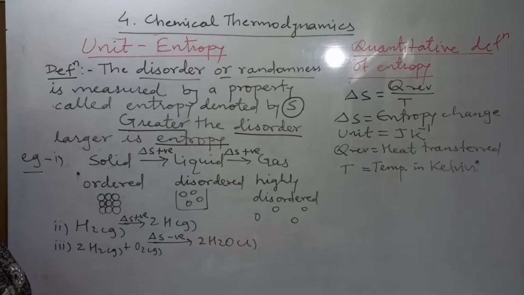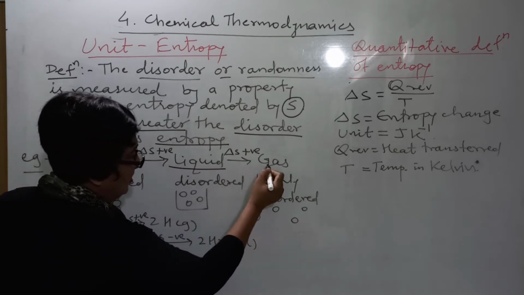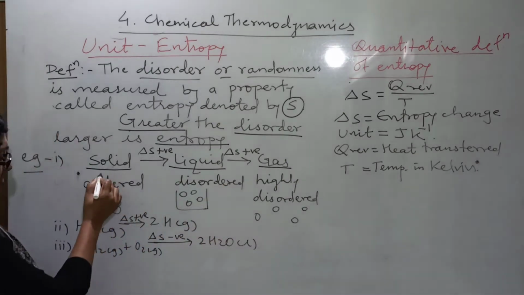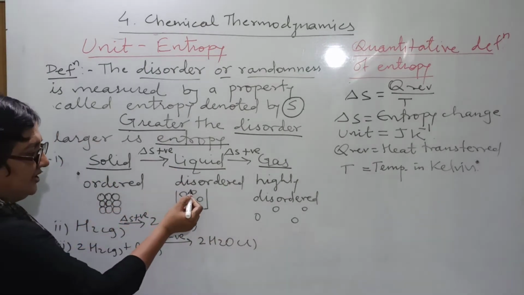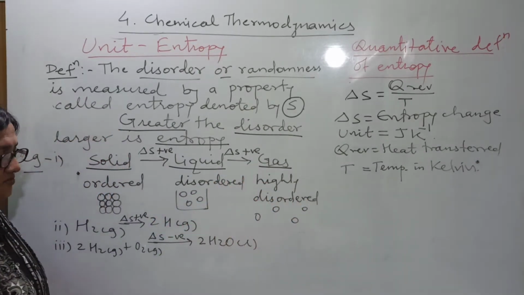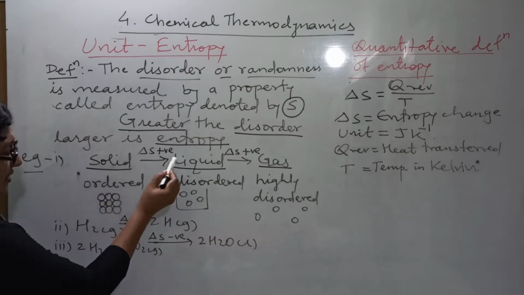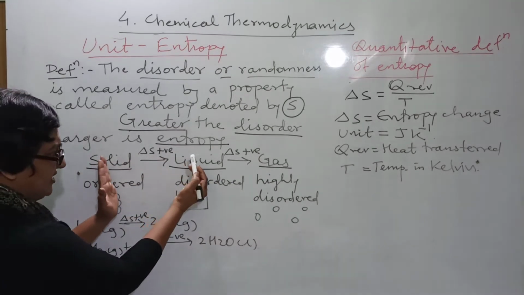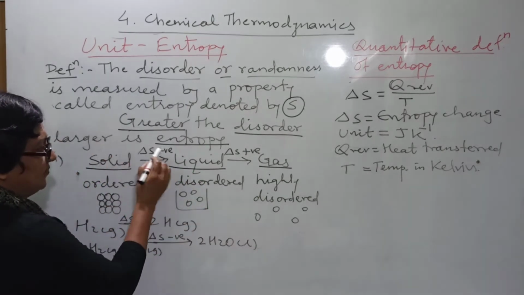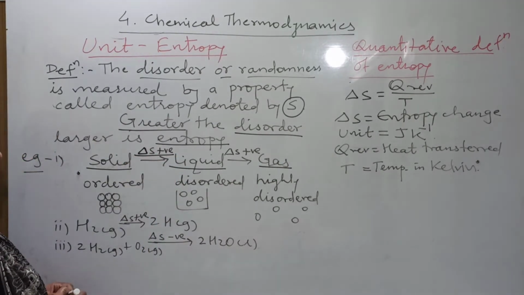Now let us see the example of a solid. When a solid is converted to liquid and liquid to gas, what will happen? The orderness decreases here. Solid has compact molecules, in liquid loosely arranged molecules, and in gas very loosely arranged molecules. Let us consider only one example first: solid to liquid. The orderness decreases, so delta S is positive.